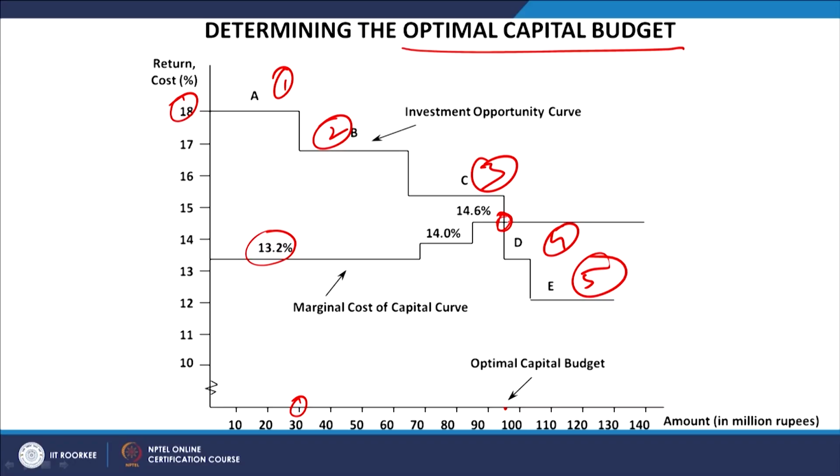So, with the help of this particular structure, we have been able to explain how the marginal cost of capital restricts the investment possibilities, because sometimes if the internal rate of return available from those investment possibilities is not at least equal to the marginal cost of capital, then there is no point making that investment in the market. So, this is how we can decide the optimal capital budgets.